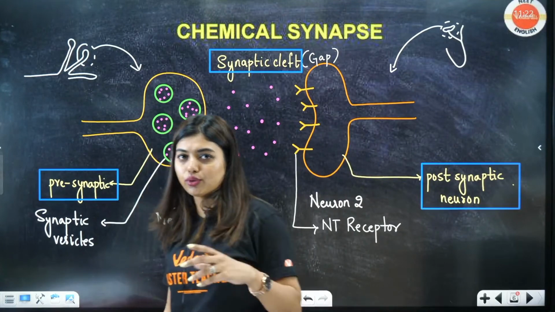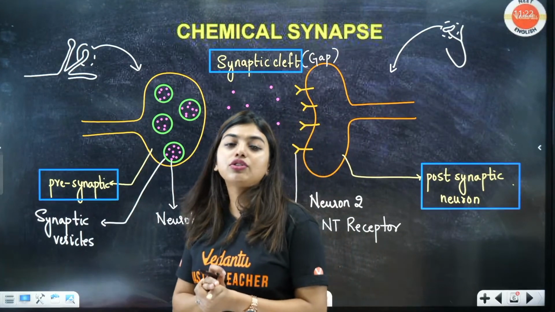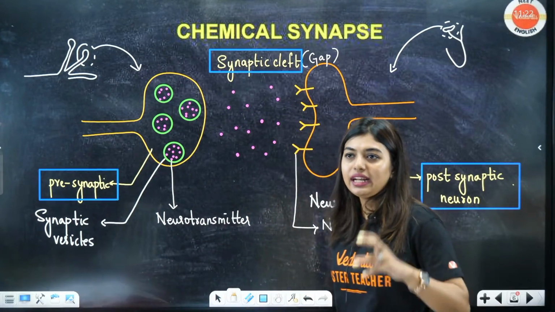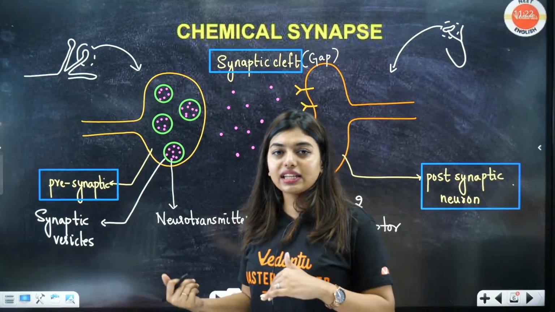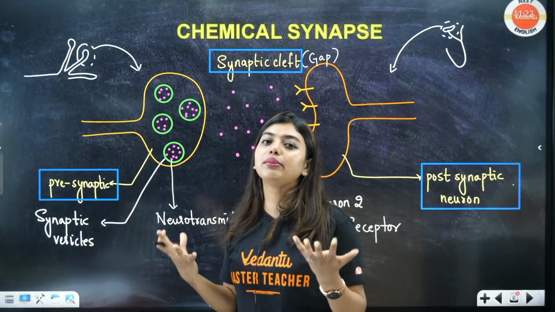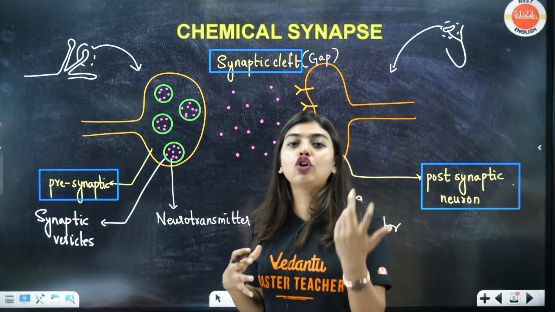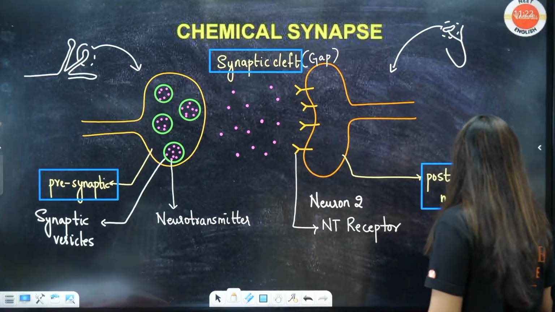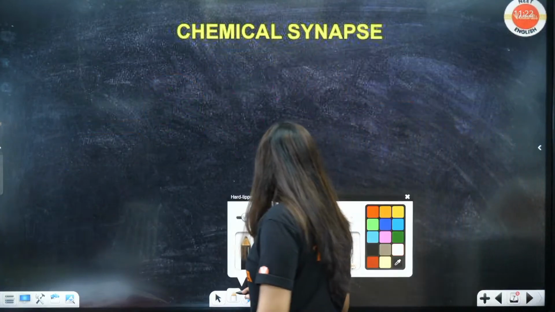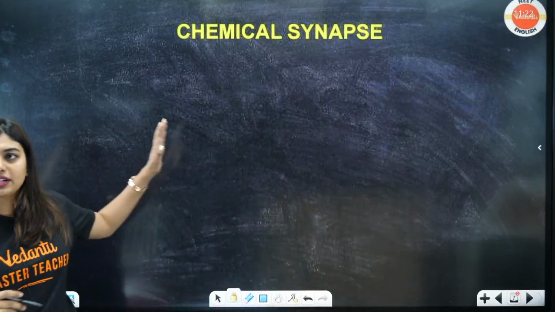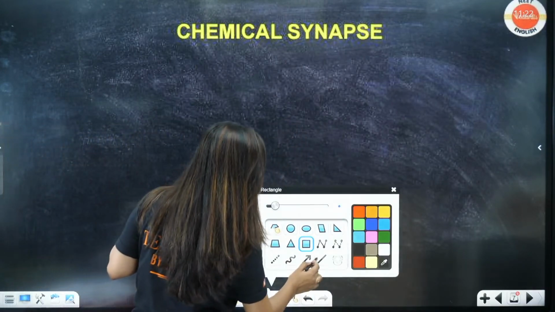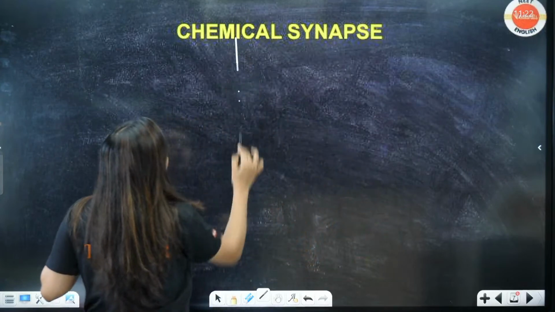Now, question to all of you. Very good Rani, chemical synapse will be more, right? Electrical synapse will not be more. Even though electrical synapses are faster than chemical synapses, obviously chemical synapses will be more common than electrical because electrical is not very common. Is this clear? Let's write about that. Two types of synapse are there, students. I think we'll divide the board into 2 and write it.